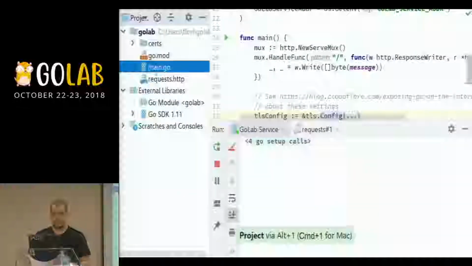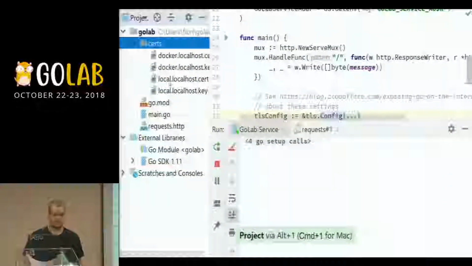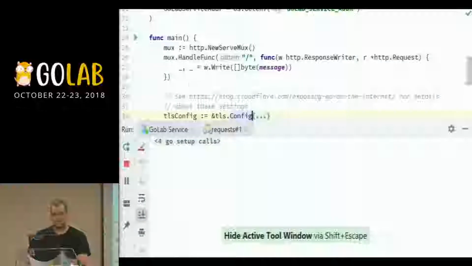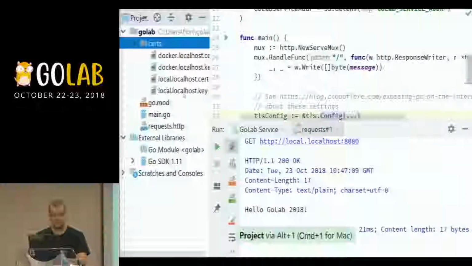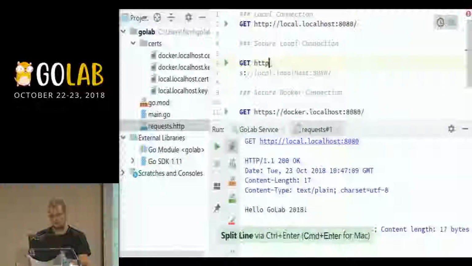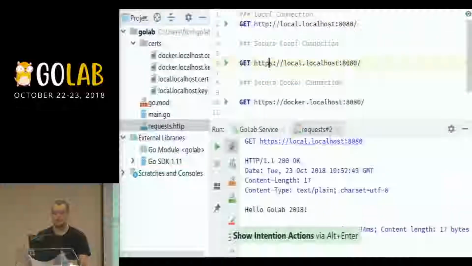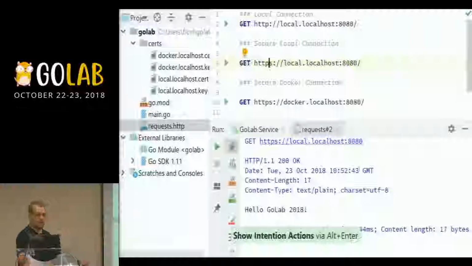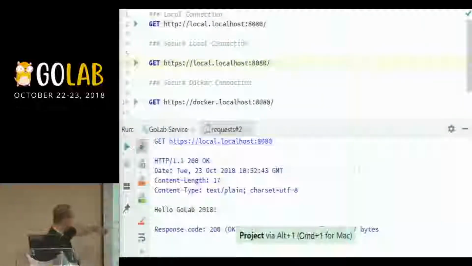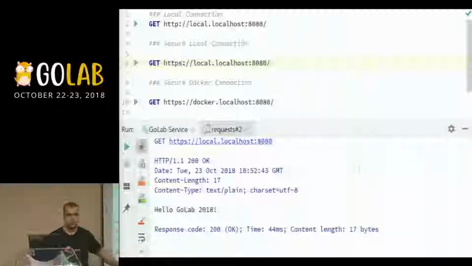And to prove that I actually have the certificates here, they're pre-generated from a website, right? And if I go here, well, this one is on HTTP. So let's run the HTTPS version. Now I run a request towards the localhost, but it's on HTTPS, right? And I still got the response. So it means it all works.